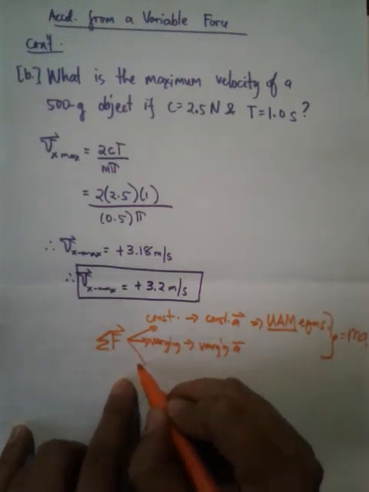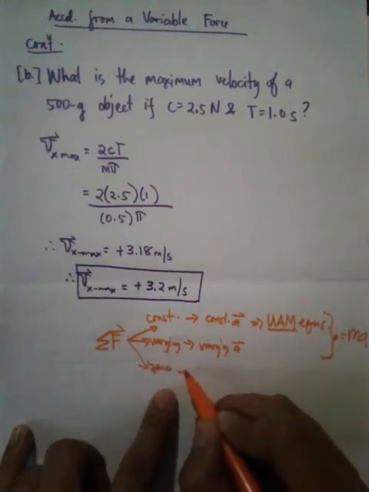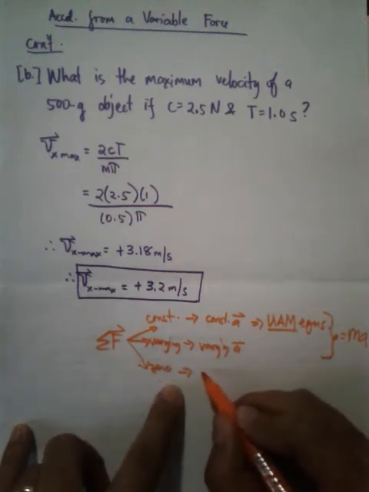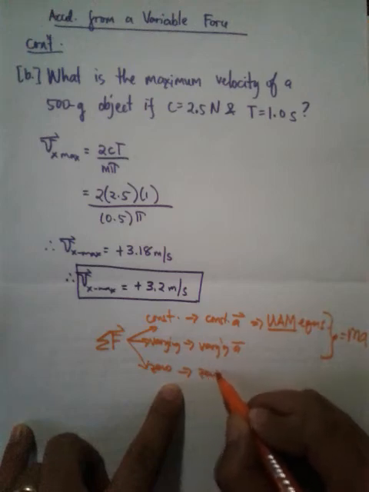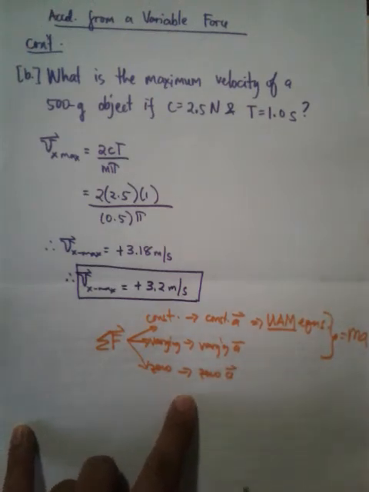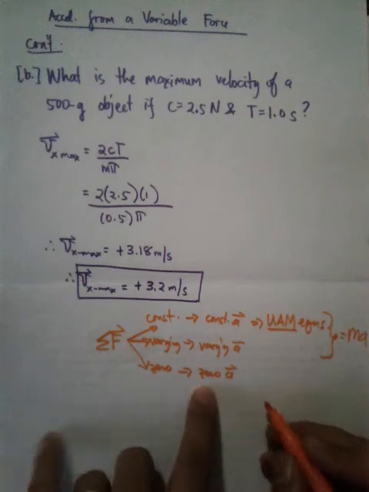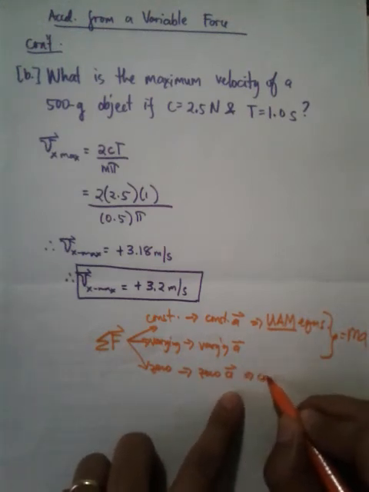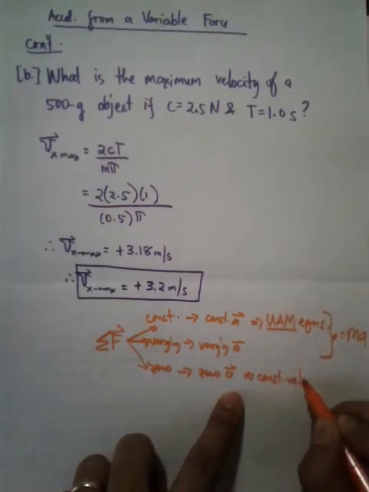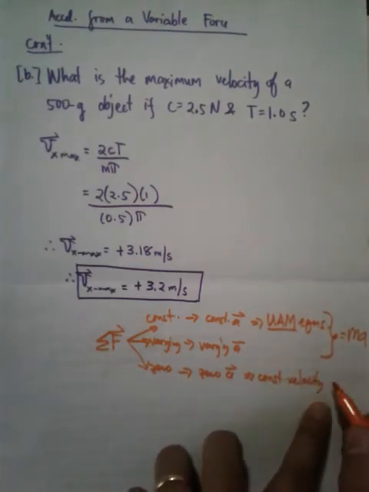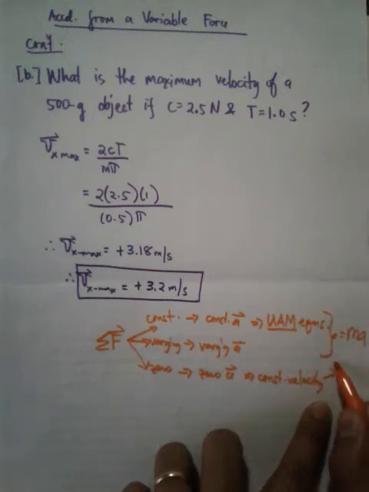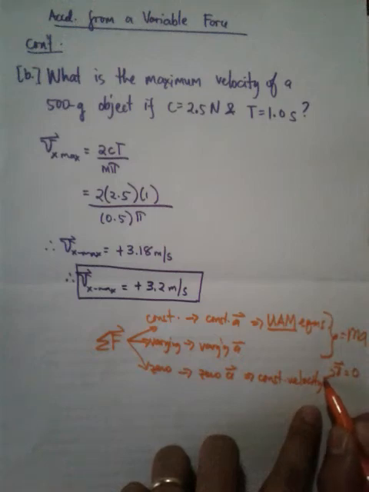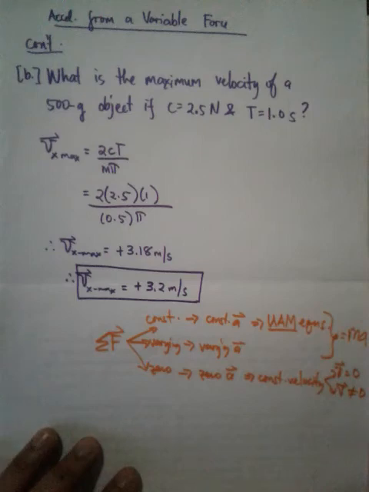Now, if the net force were 0, then it means if the cause is 0, then you'll also have zero acceleration. So, if the acceleration here is zero, natural, you'll have a constant velocity. Constant velocity means it's either at rest, 0, so Vx, let's say velocity is constant 0, or it can be a certain value that is not 0, but it does not change with time.